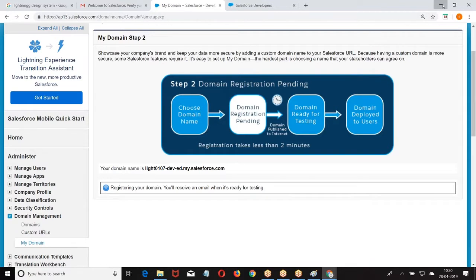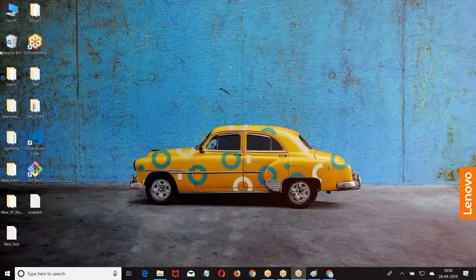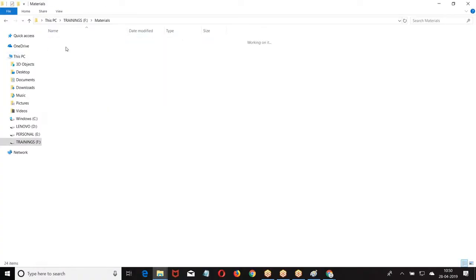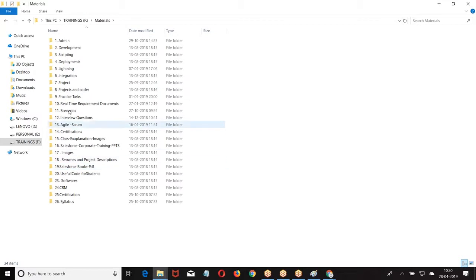So what are the prerequisites we have? The three technical terms that we have seen now: one is the packages, namespace, domain name.